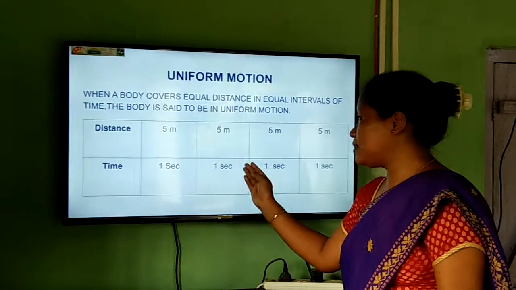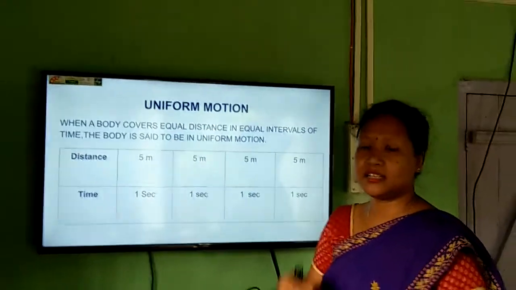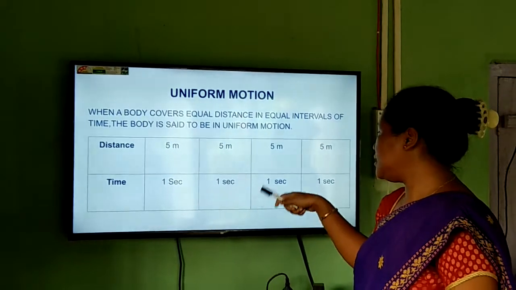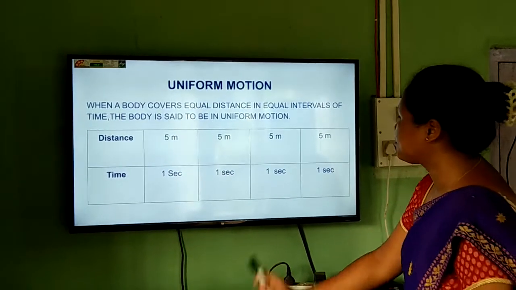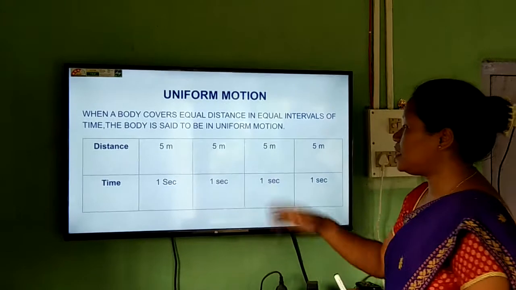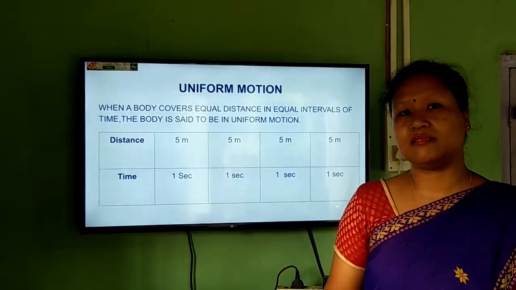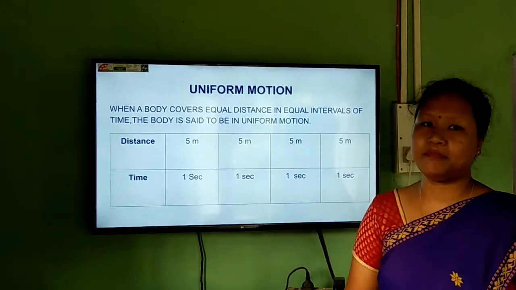In the next 1 second, again the distance covered by the car is 5 meter. Again in the third second it is the same, not changing, 5 meter. Again in the fourth second also it is 5 meter. That means here in every second the distance the car covers is the same, 5 meter only.